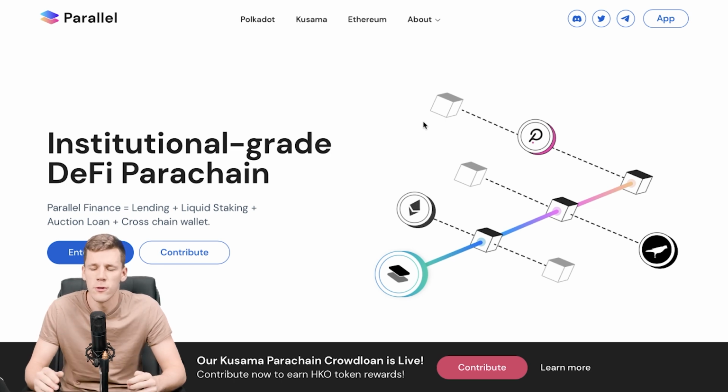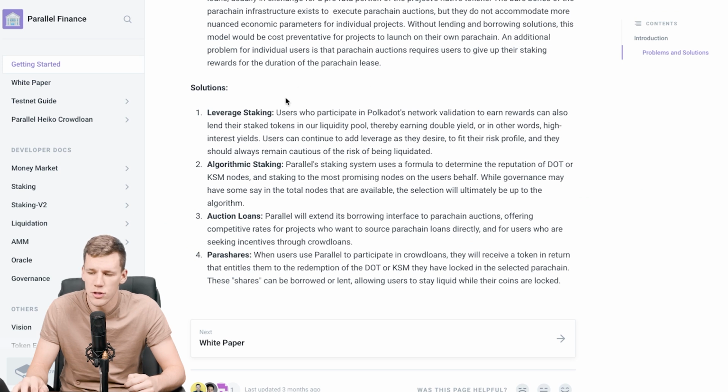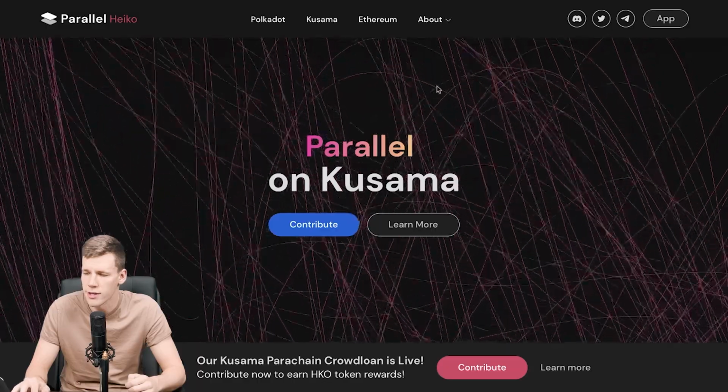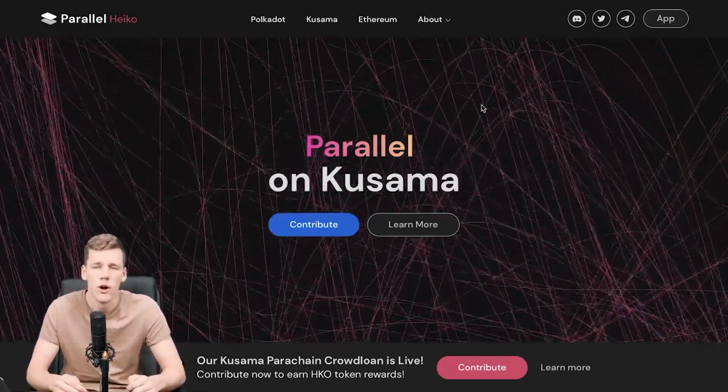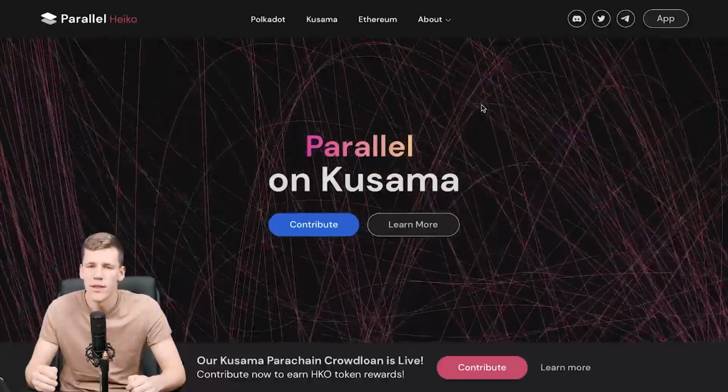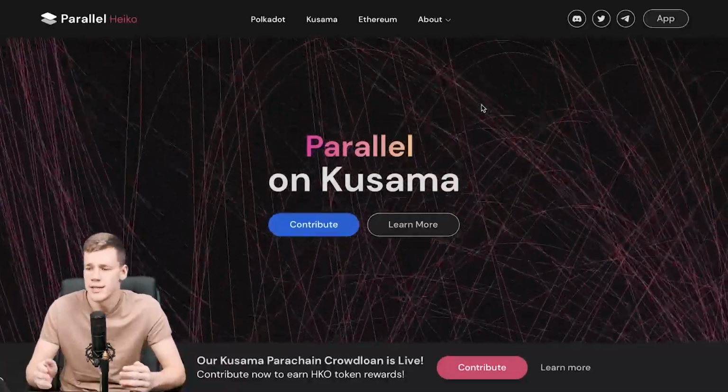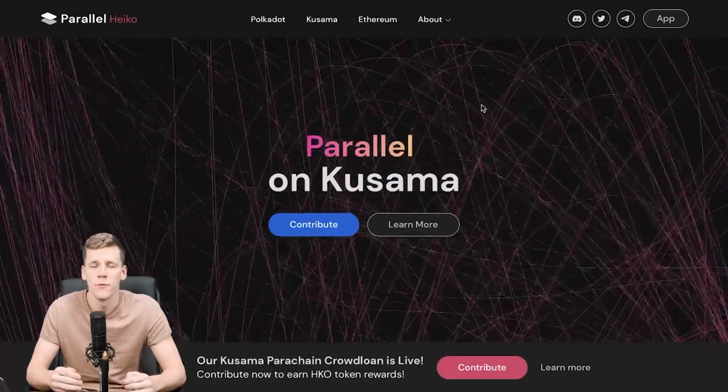The first and really important functionality on Heiko Finance or Parallel Finance is going to be margin staking, or leverage staking as it's called in the white paper. Basically it's a lending service, and if you're familiar with other lending services, like for example on the Ethereum blockchain or on the Binance Smart Chain, then here we're going to have pretty much the same thing, just with a few different nuances.